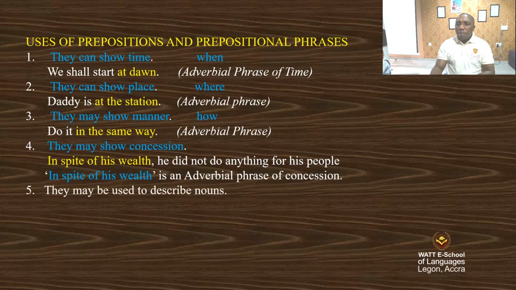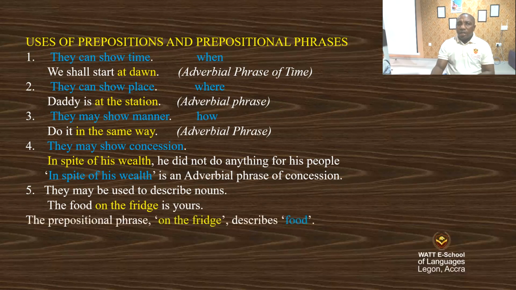They may be used to describe nouns. Example, the food on the fridge is yours. So here, the phrase on the fridge is used to describe the food. Which food are you talking about? The one on the fridge. Now, the prepositional phrase on the fridge describes food. Hence, it is an adjectival phrase.